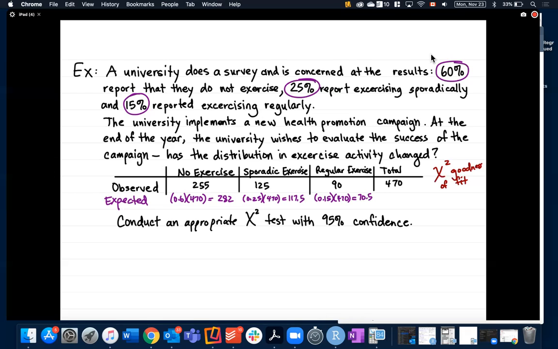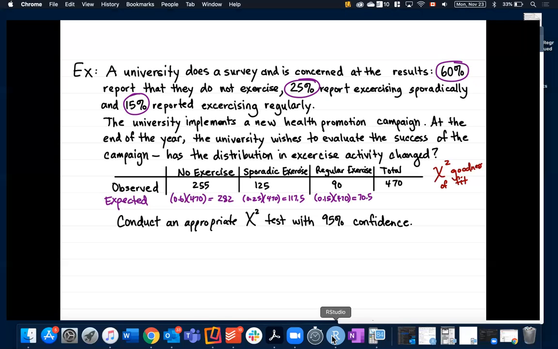Again, usually we can work out our test statistic as the observed minus the expected, squared, divided by the expected. And you could totally do that for those three cells. But I'm going to walk through how to do that on a calculator and how to do it in R. Before I do that, I should write down the null and the alternative hypothesis.